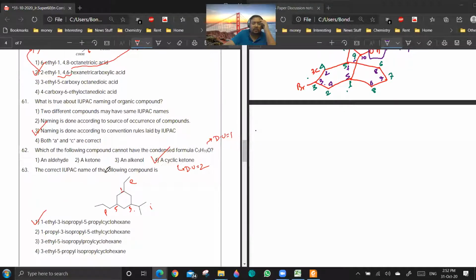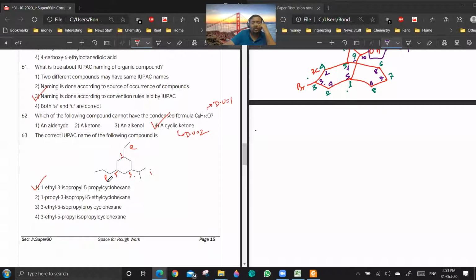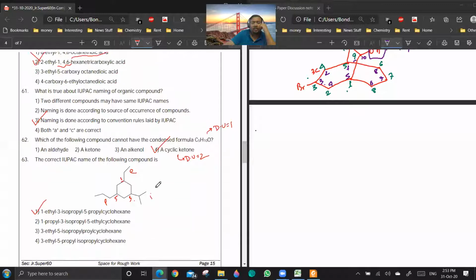Sir, 61: two different compounds may have the same IUPAC name. It is incorrect. If we take cis and trans compounds, then both are different compounds having the same IUPAC names. No, sir. If you are saying cis and trans, you have to mention E and Z. The names will be different. Are you getting the point? The answer will be 3 only. 63 is clear to everyone? Yes, sir.